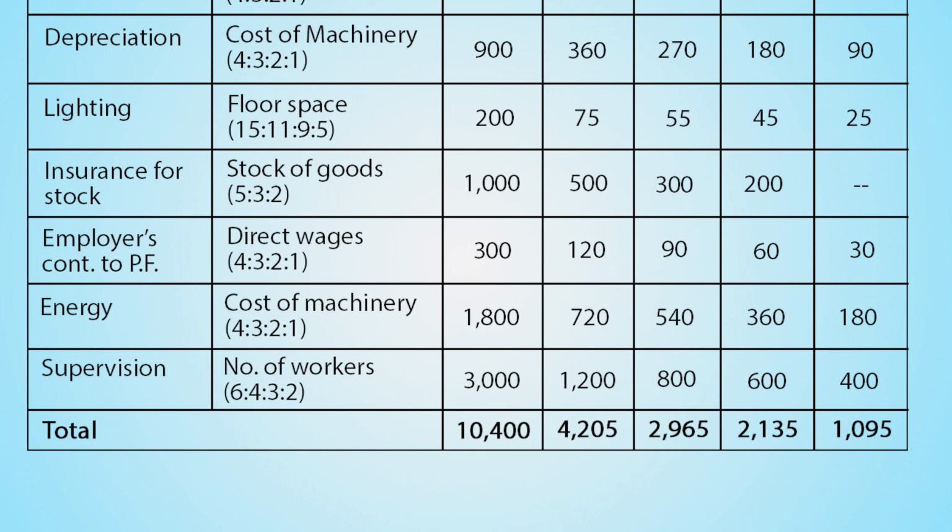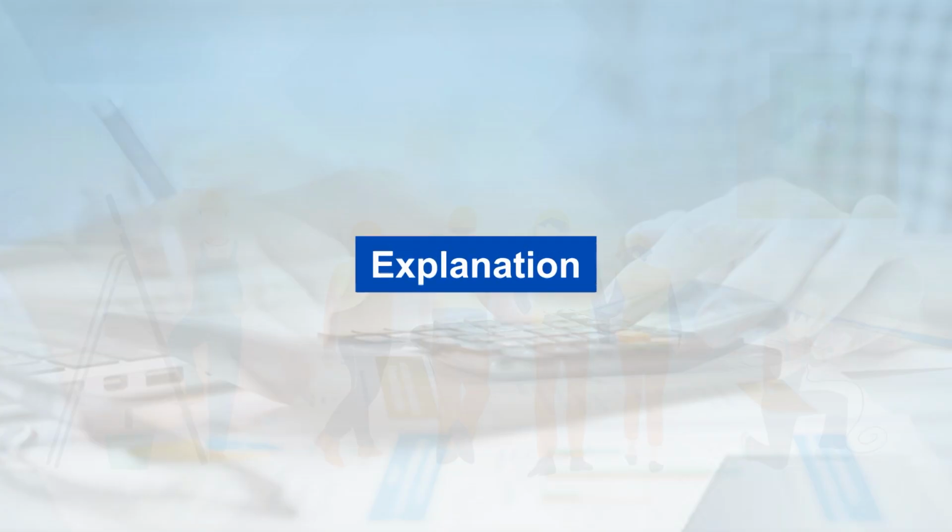4205. For department B, it is 2965. For department C, rupees 2135. For department D, rupees 1095, and total cost given is 10,400. Let's understand the explanation for this solution.